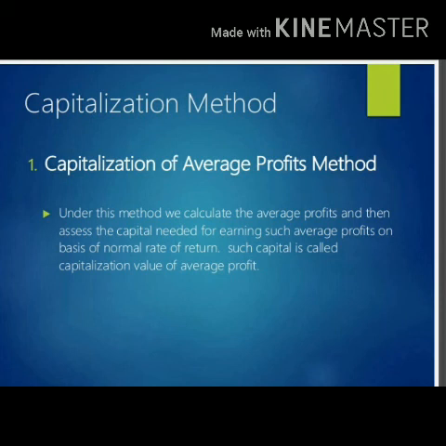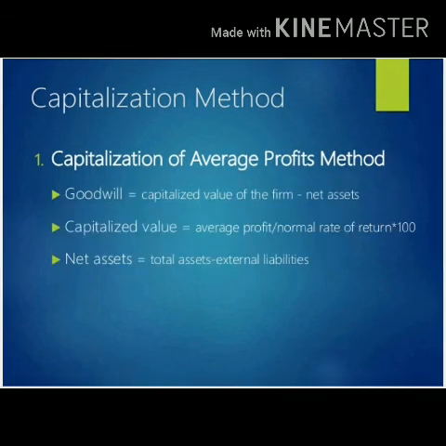The main definition is called the capitalization value of the average profit, and we will discuss the formula here. See, what is the formula of the capitalization of average profit method? First, we have to calculate the goodwill, that is the capital value of the firm minus the net asset.